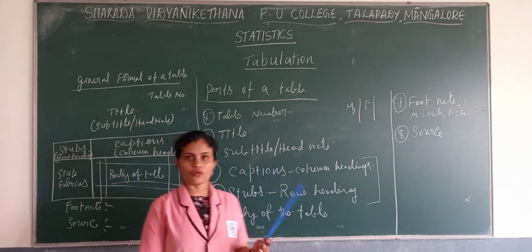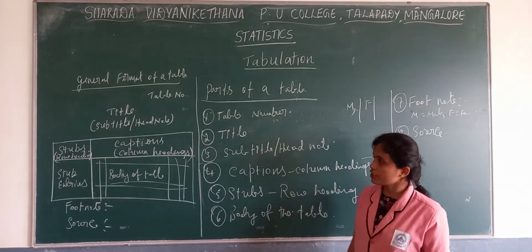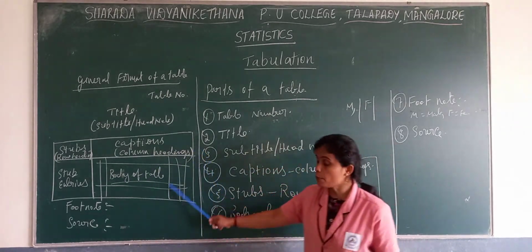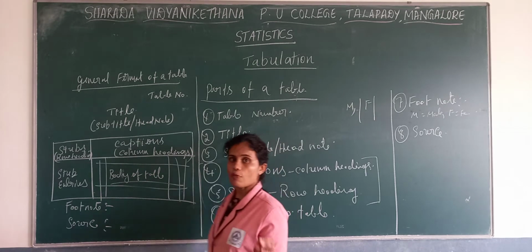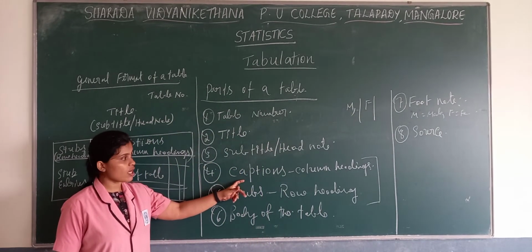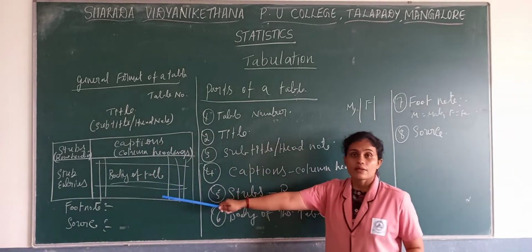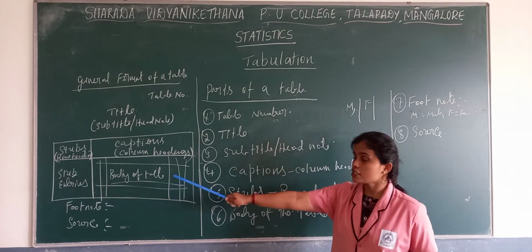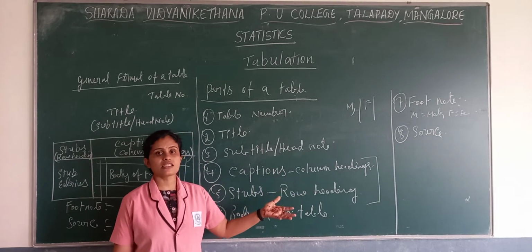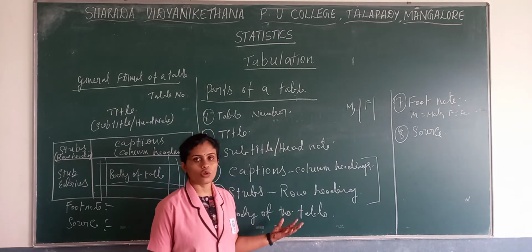If you get a question like prepare a general format of a table, and you prepare a format like this, you will get 2 marks. It's an important 2 mark question. From this topic, the most expected questions are: what are stubs and captions, for 2 marks. One more very important one: write a general format of a table. It's also a 2 mark question. And what do you mean by tabulation? Tabulation is the systematic arrangement of classified data in the form of a table with rows and columns.